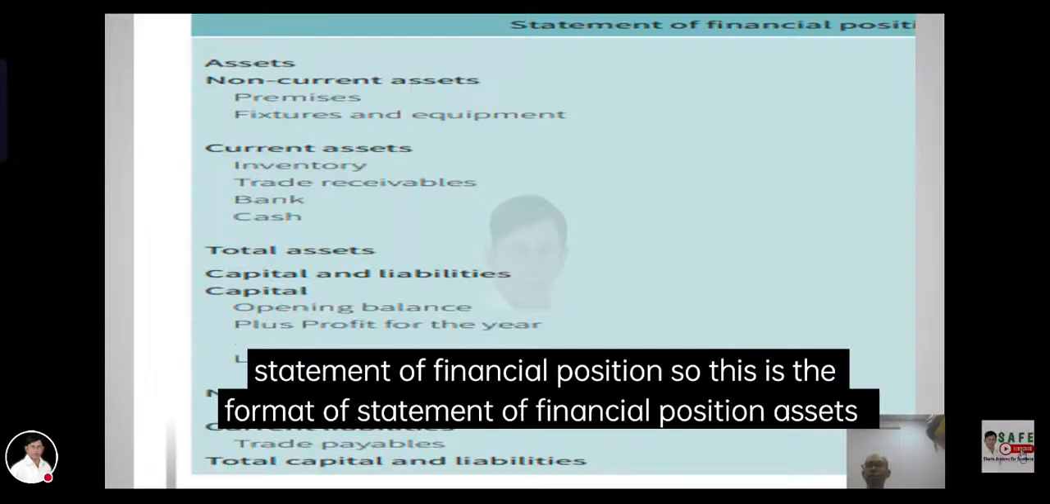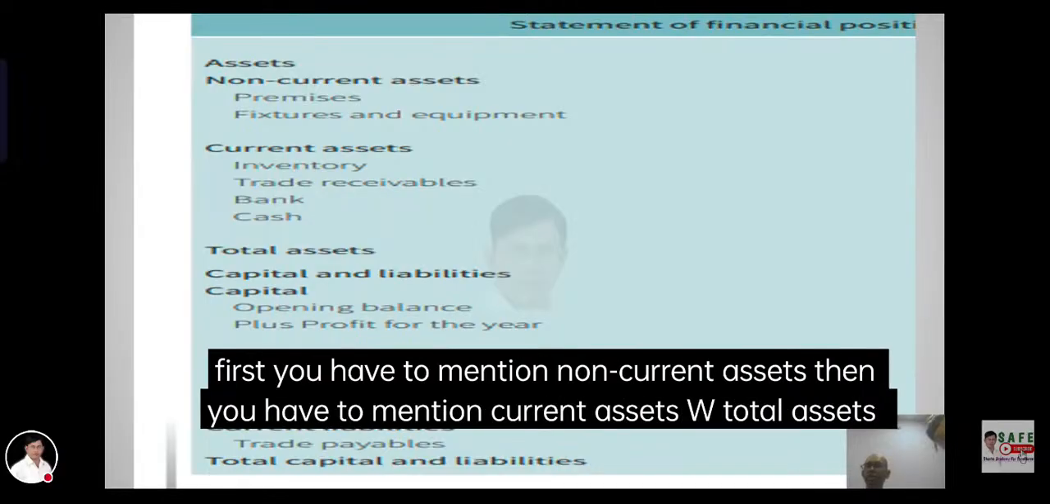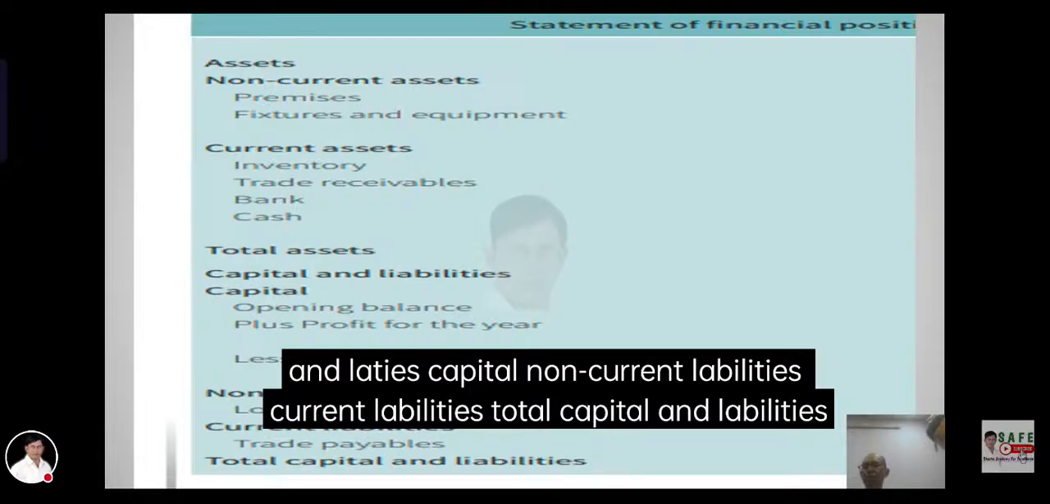This is the format of the statement of financial position. Assets: first non-current assets, then you mention current assets. Then capital and liabilities: capital, non-current liabilities, current liabilities, and total capital and liabilities.